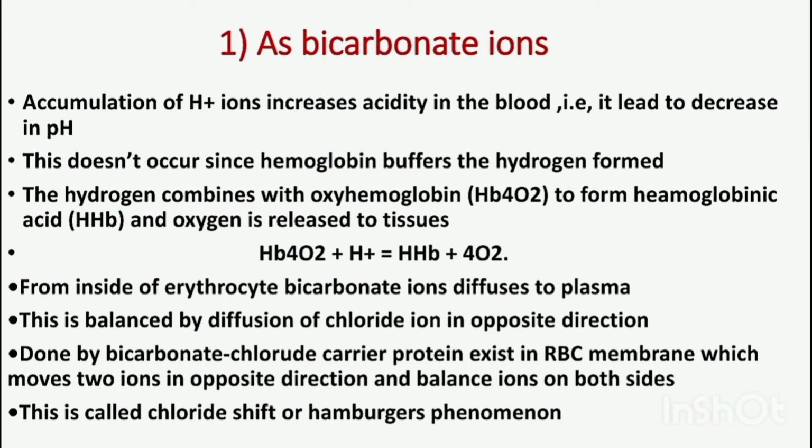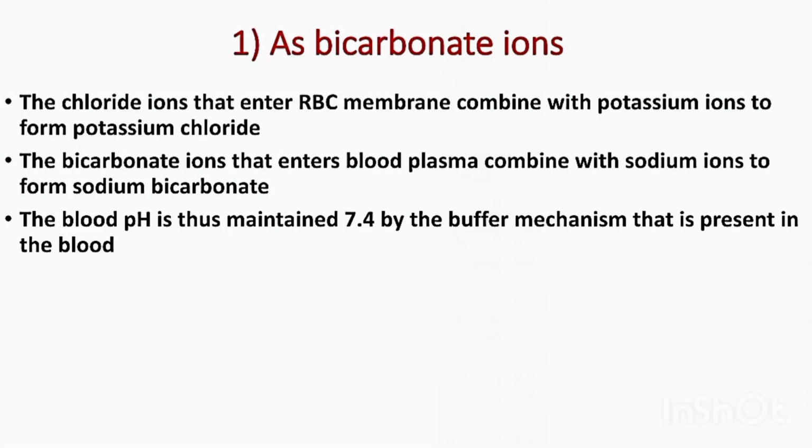To move the ions in opposite directions, a carrier protein is used. This is the bicarbonate chloride carrier protein that exists in the RBC membrane, meaning the red blood cell membrane, and it is used to move the two ions in opposite directions to balance the ions on both sides. So this is the Hamburger's phenomenon or chloride shift, by which the diffusion of ions occurs. In it, the bicarbonate ion moves into the plasma and the chloride ion moves into the red blood cells.